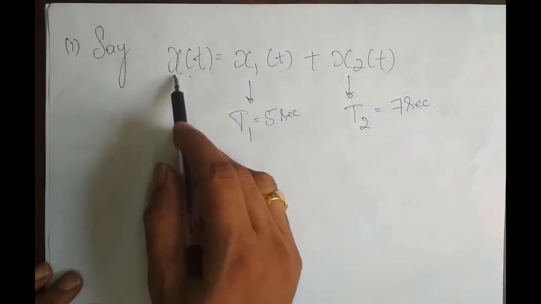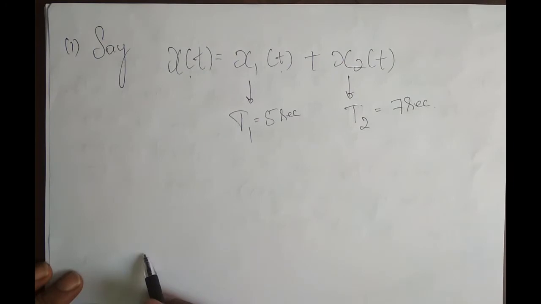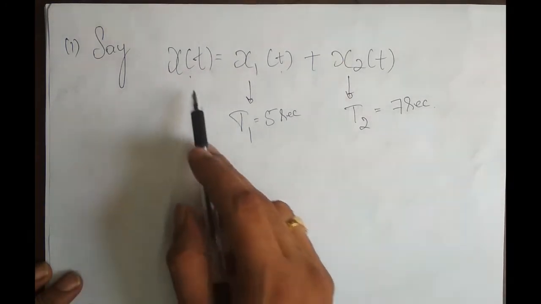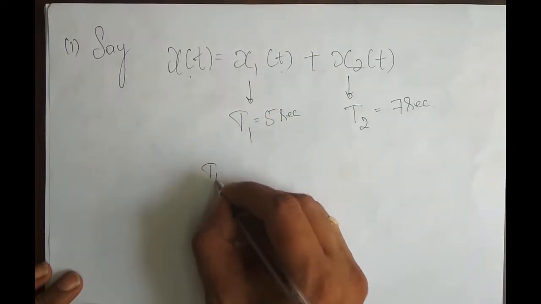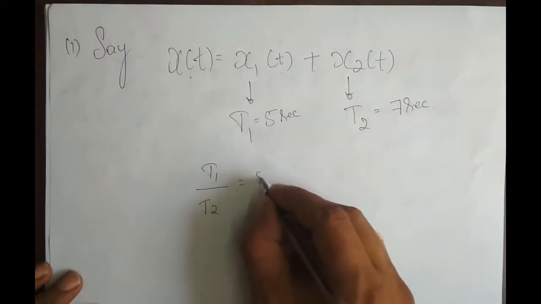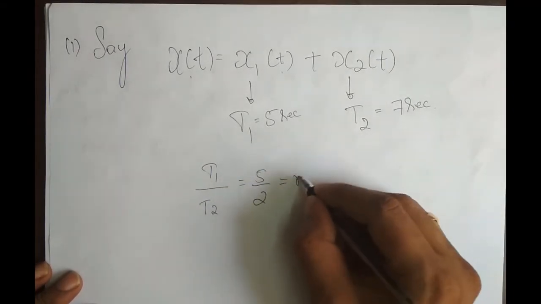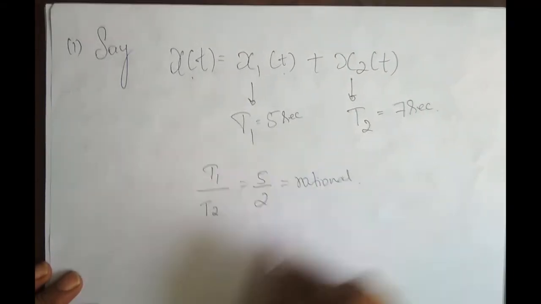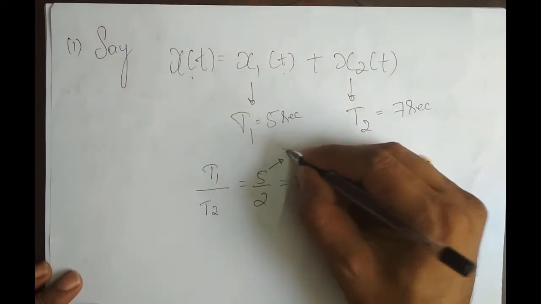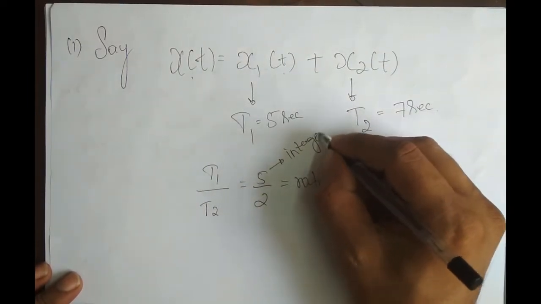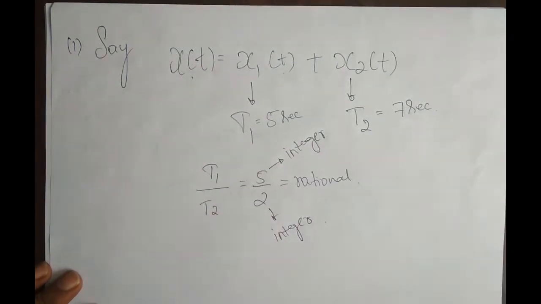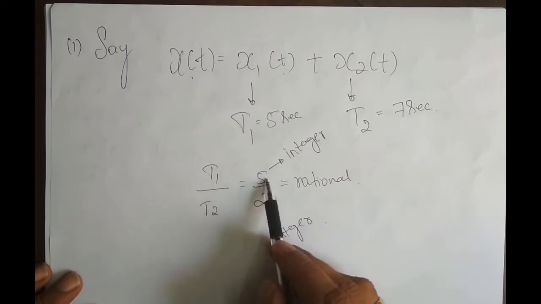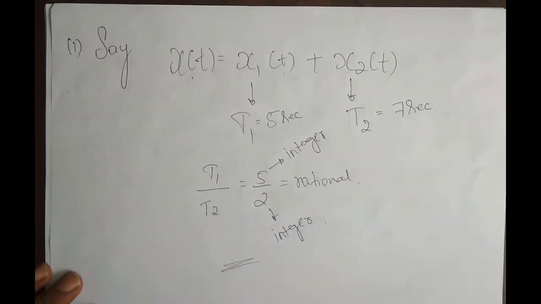Now, how do we check whether x(t) is periodic? I can check by taking the ratio of T1 and T2, so T1 by T2 equals 5 by 7, which is rational. When I say rational, the numerator should be an integer and the denominator also should be an integer. Since it is a rational number, the signal is periodic.